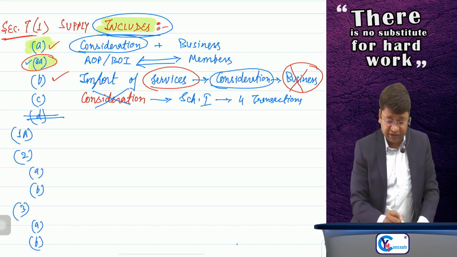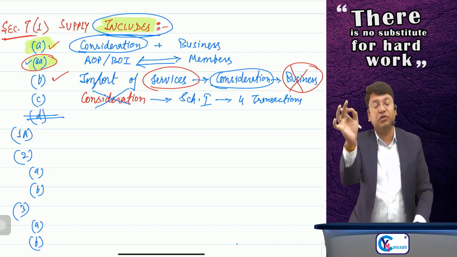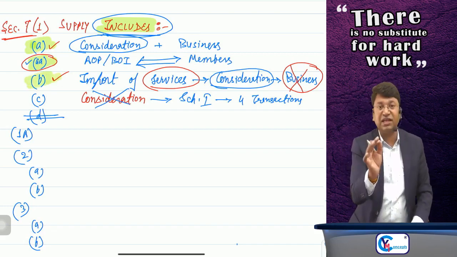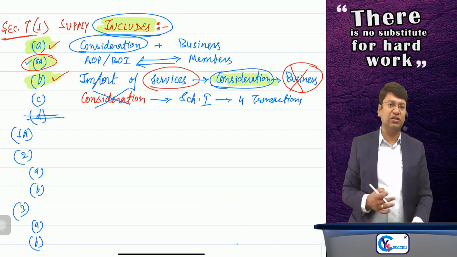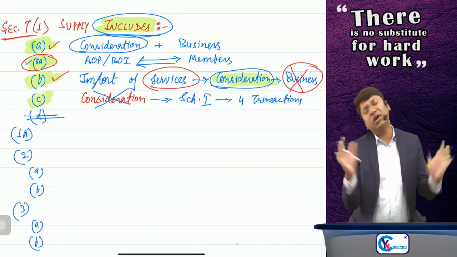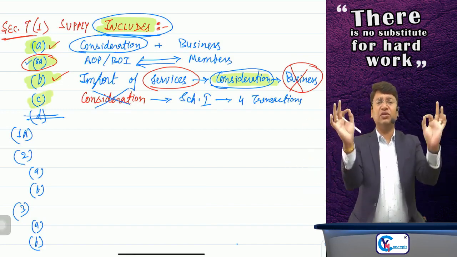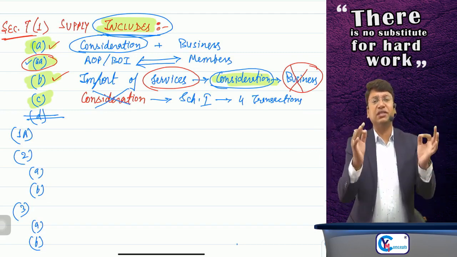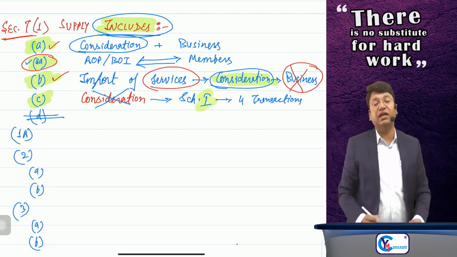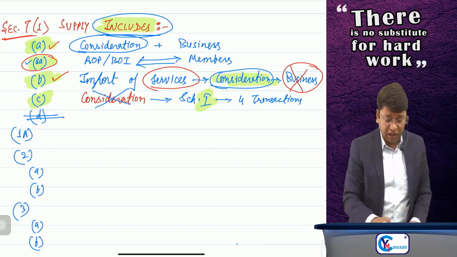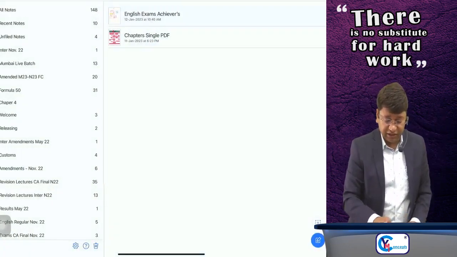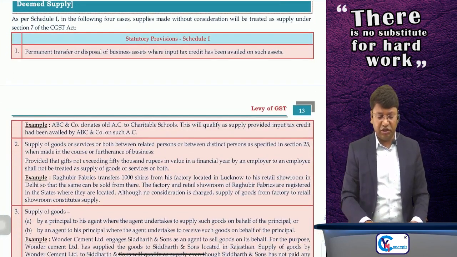Clause number A says that it should be for a consideration plus in the course or furtherance of business. Clause number B says that import of services should be for a consideration whether or not in the course or furtherance of business. Clause number C says that, don't worry, even if it is without consideration, then also it is a supply if the transaction is covered in schedule number 1. And sir, in schedule number 1 there are 4 transactions. Now we have to begin with schedule number 1. Okay, sir, there are 4 transactions which are covered in schedule number 1.